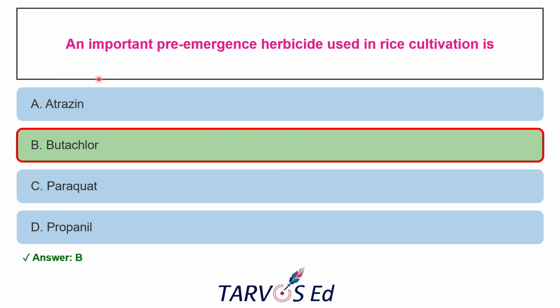The next question is, which is the important pre-emergence herbicide used in rice cultivation? So the options for this are atrazine, butachlor, paraquat, propanil.